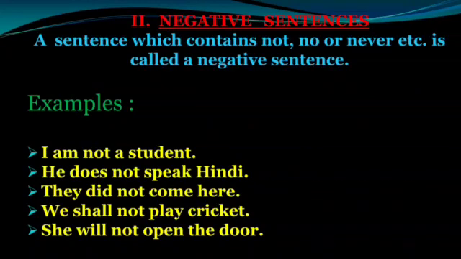The second is negative sentence. A sentence which contains not, no, or never, etc. is called a negative sentence. Let's see the examples.